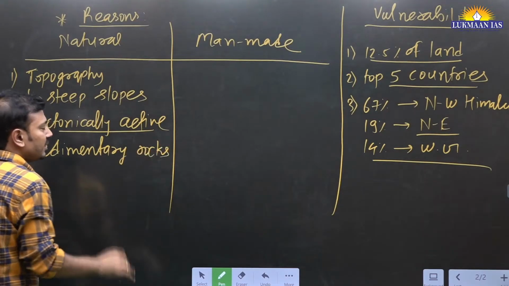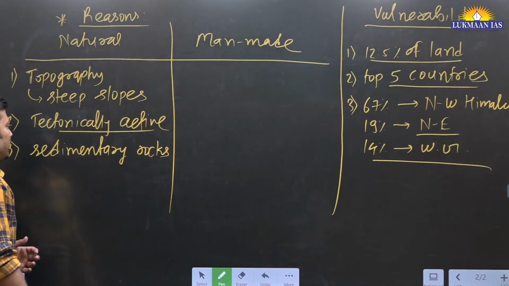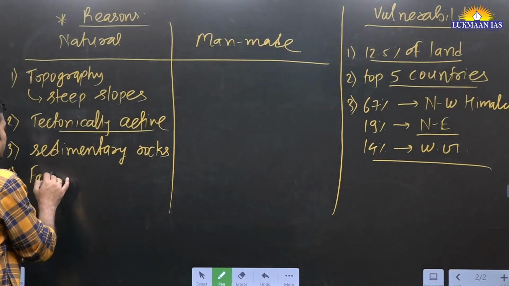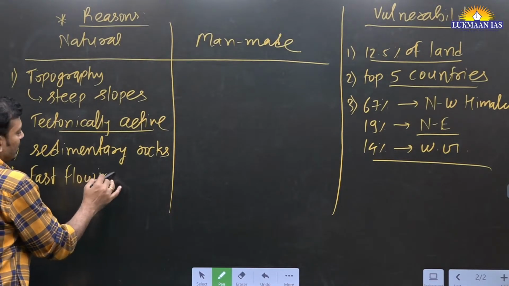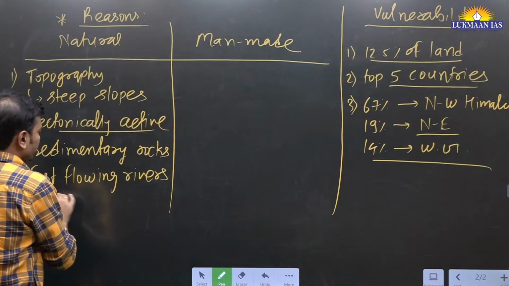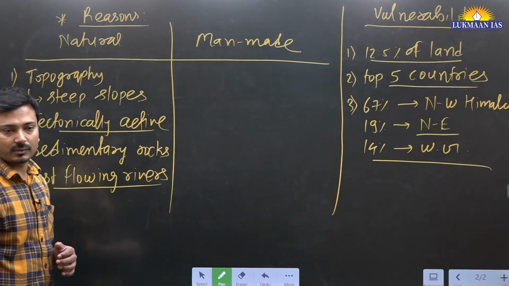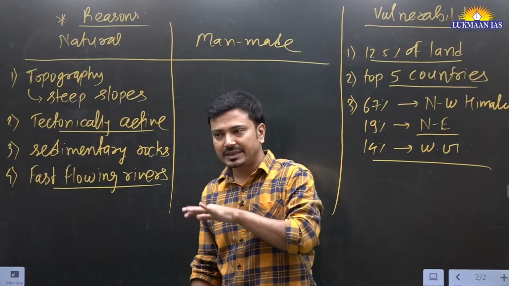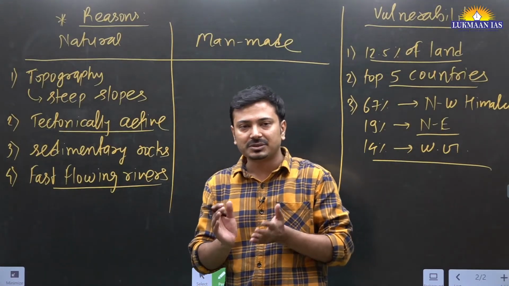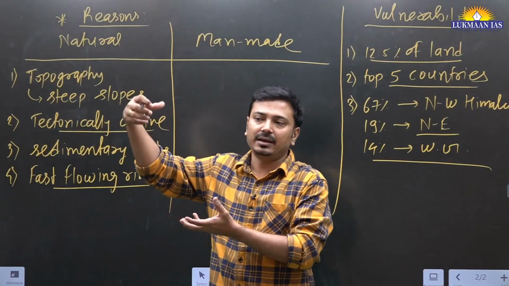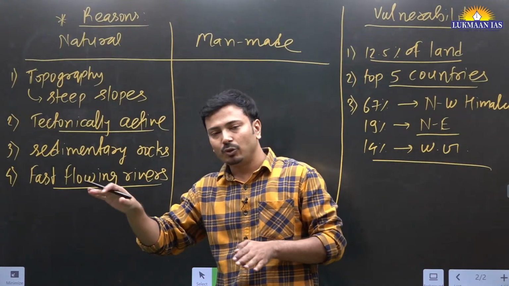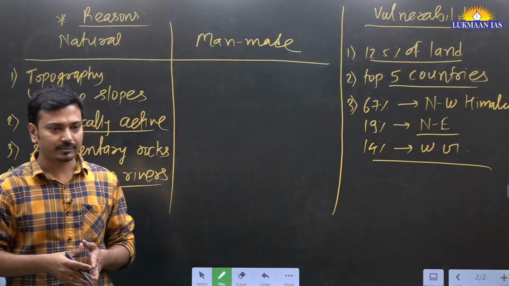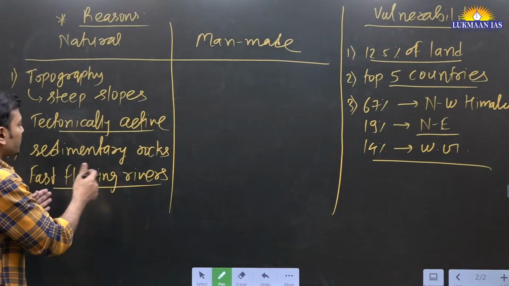Loosely attached sedimentary rocks, so you can mention that. Then we can say that the fast flowing rivers, and they are perennial rivers in Himalayas, are continuously undercutting the slopes. When the support to the material lying above is removed by these rivers, it will come down because of slope instability. Okay, slope instability. So fast flowing rivers.